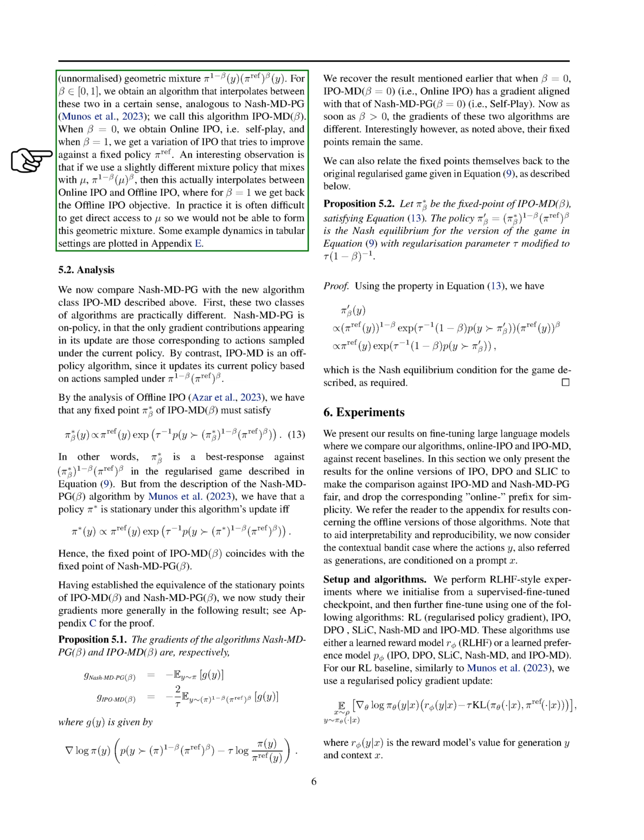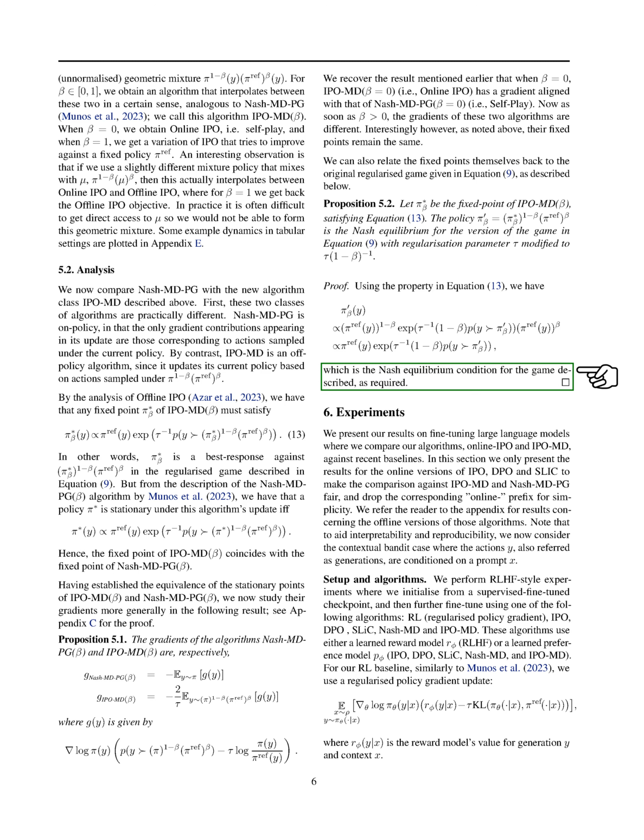We compare Nash-MD-PG with IPO-MD and observe that Nash-MD-PG is on-policy, updating based on actions sampled under the current policy, while IPO-MD is off-policy, updating based on actions sampled under π_β, the geometric mixture of π and π_ref. The fixed points of IPO-MD(β) coincide with those of Nash-MD-PG(β), although their gradients differ when β is greater than 0. The fixed points of both algorithms align with the regularized game described in the equation.